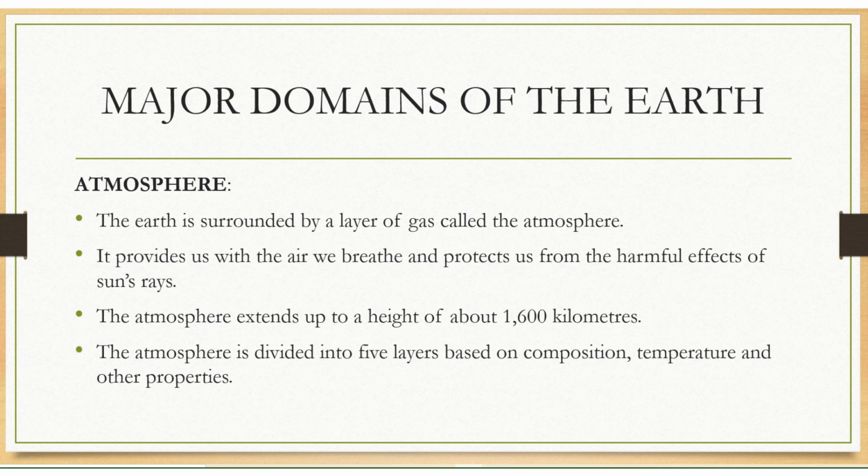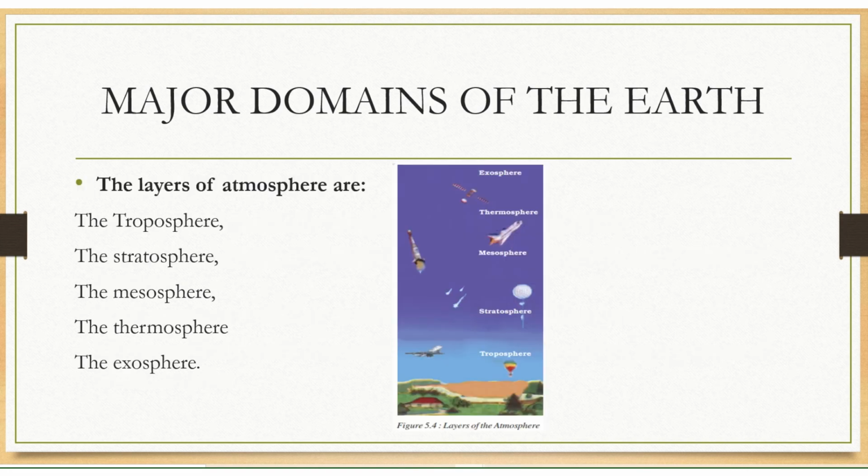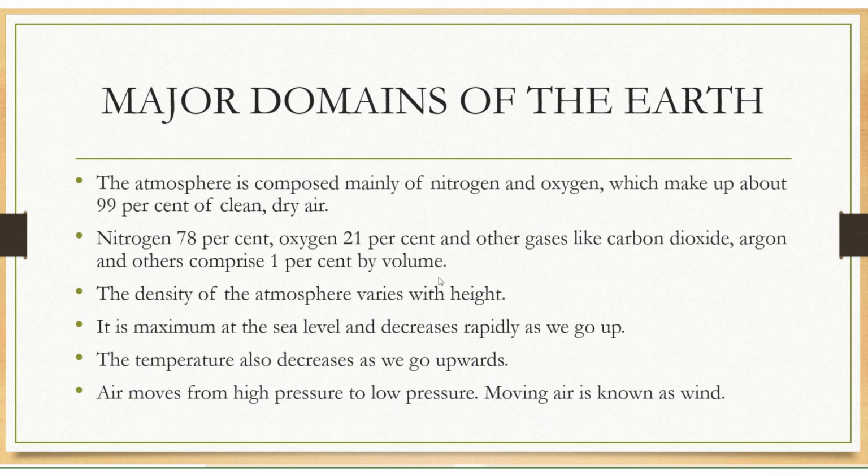The atmosphere is divided into five layers based on composition, temperature, and other properties. Those are the troposphere, the stratosphere, the mesosphere, the thermosphere, and the fifth one, the exosphere. These are the five layers of our atmosphere.